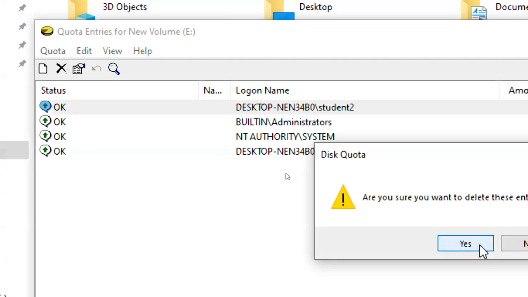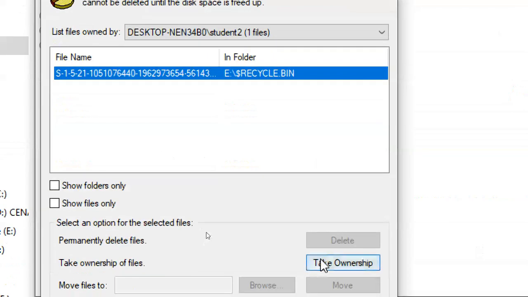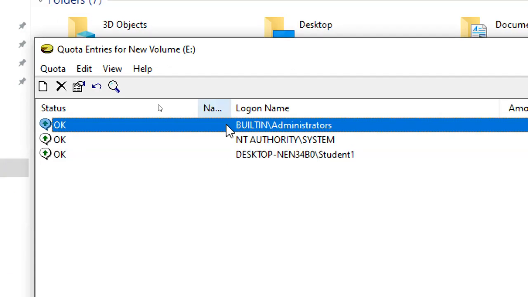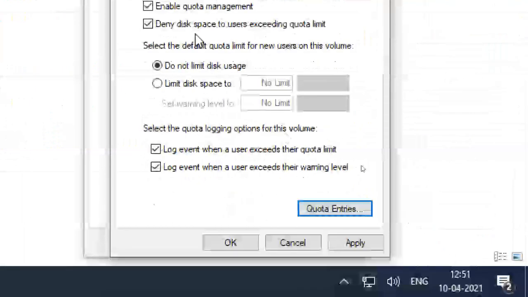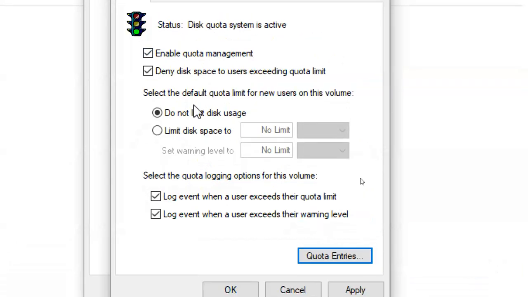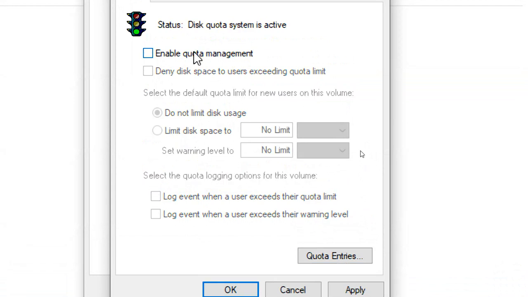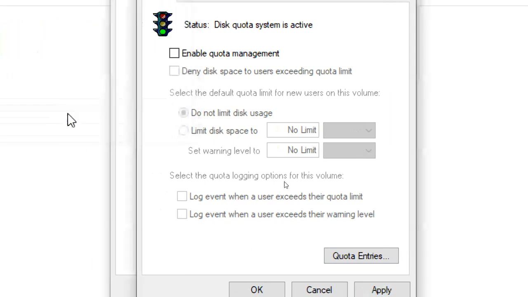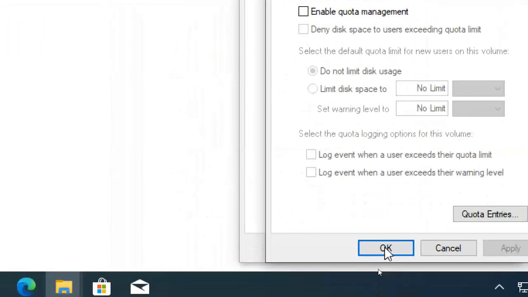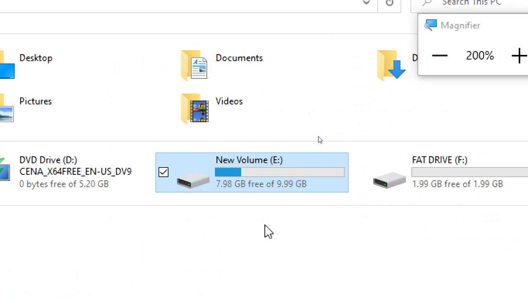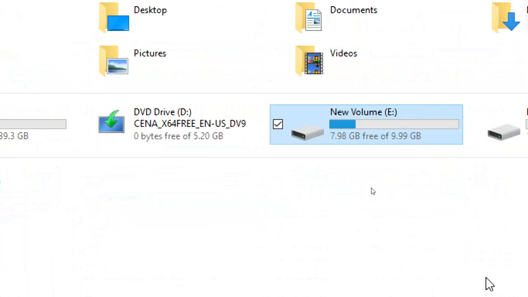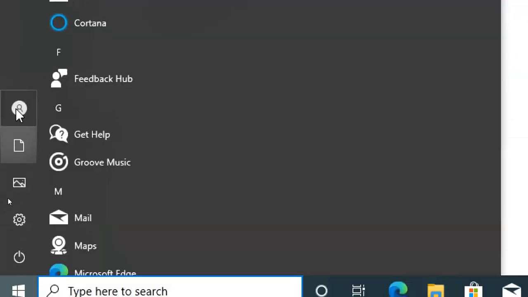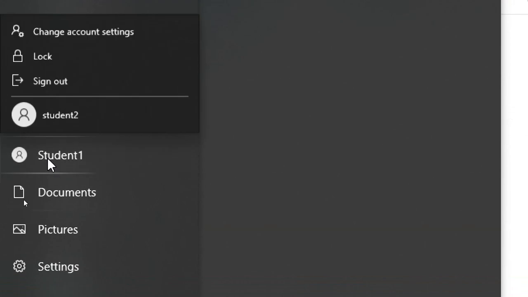You can delete the quota entry. Right click, yes. Now it is showing the recycle bin, take ownership, then close. So I deleted it successfully, then I close this one. Like that, we can change it for one single user. Otherwise, we can unselect the quota entry, which automatically disables it. Apply, and then okay. Now the quota limit is removed, and I still have the data, since I didn't delete the user's data. Then verify whether student 2 is getting 10 GB or not.